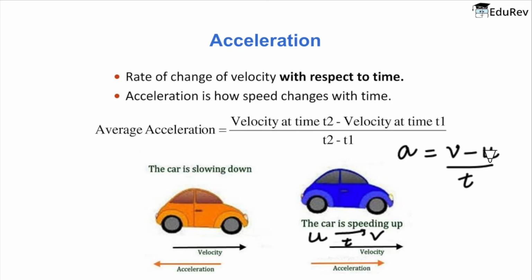And since it deals with a velocity which is also a vector quantity, we use these arrows to represent a vector quantity. That means acceleration is also a vector quantity. And since it is a vector quantity, it can be negative, and negative acceleration is called retardation.